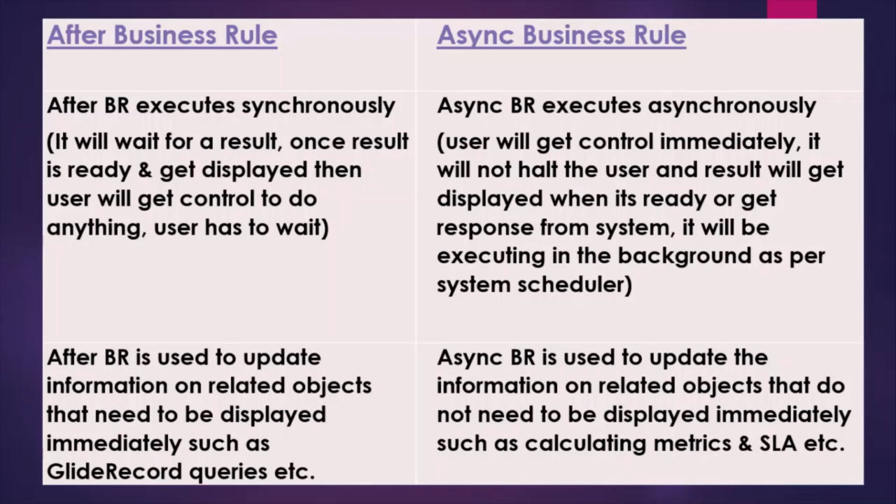So whenever we have to update any record on a related list, we need to use after business rule because we have to see the result immediately. And async business rule is used to update information on related objects that do not need to be displayed immediately, such as calculating metrics and SLA, etc. So you can use async business rule where you don't need the result to be displayed immediately. Such as the example I have already mentioned, calculating SLA. SLA has to be calculated, so it can take some time, that is not going to impact. So in those places you can use async business rule where you don't need the result immediately.